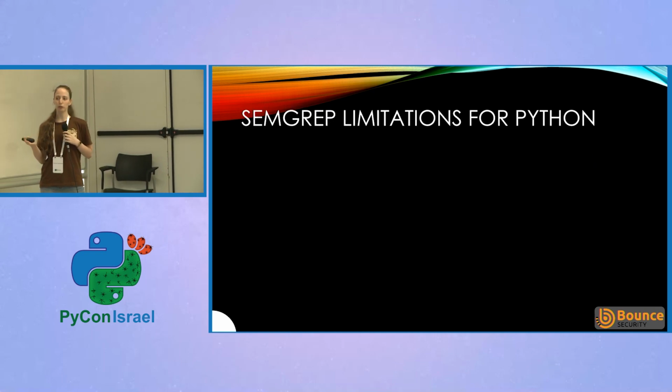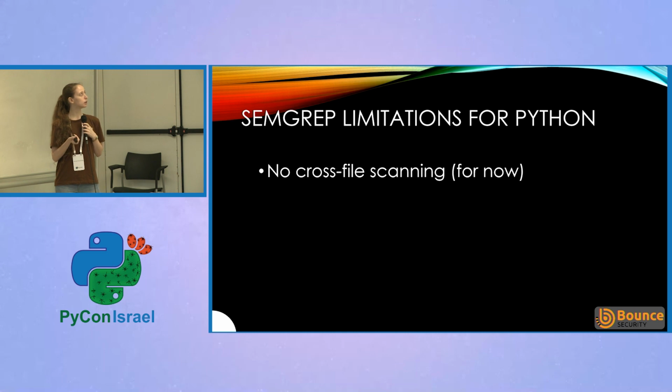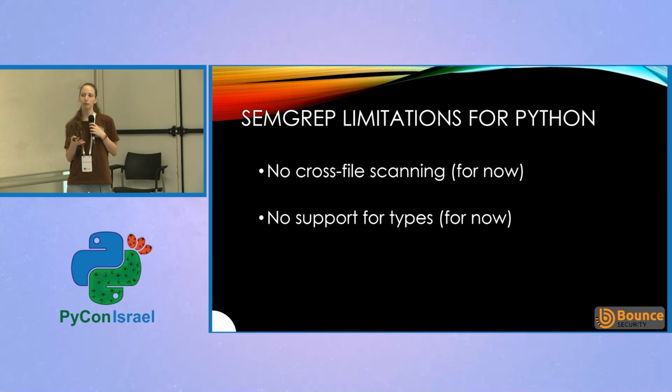So all of our examples use Semgrep. So just a few limitations of Semgrep, to be perfectly candid about this tool. It has no cross-file scanning in Python. They do implement it in other languages, but they don't have it for Python yet. Also, they don't support types in Python for now.